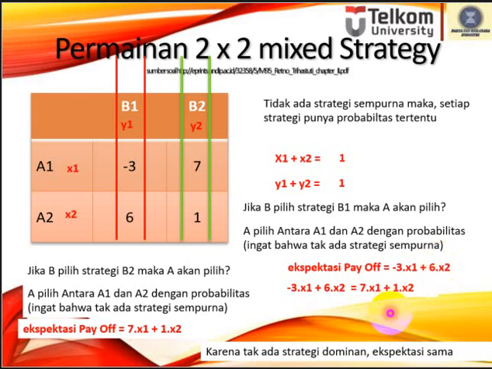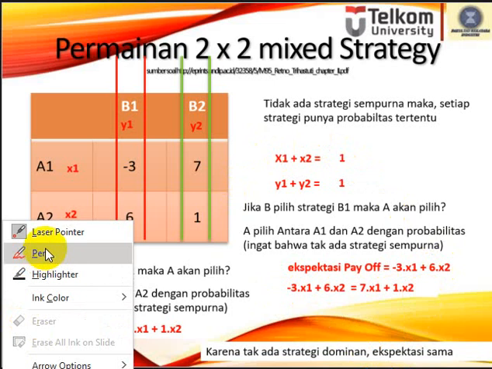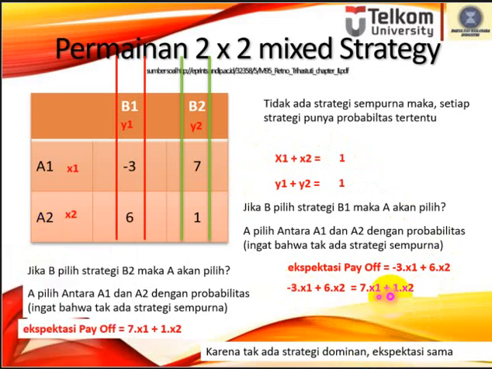So we have these two equations: the first equation contains x1 and x2, and the second is x1 plus x2 equal to 1. With these two equations, can we find the two variables x1 and x2?